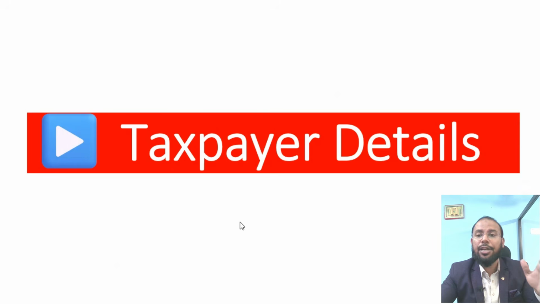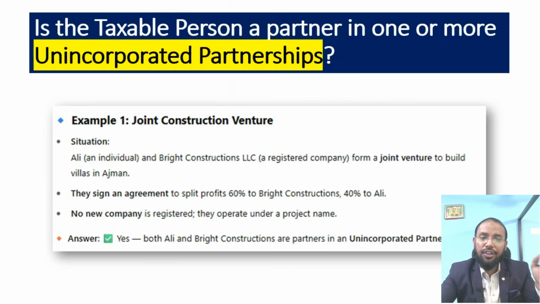This is taxpayer details. For the relevant things, I cover here. In the first step, we will cover unincorporated partnership. For your understanding, we will take an example. Ali and Bright Construction LLC form a joint venture. For what purpose? To build villas in Ajman.